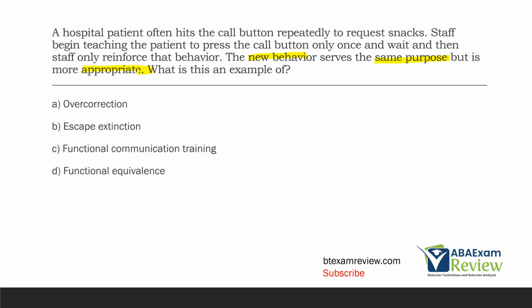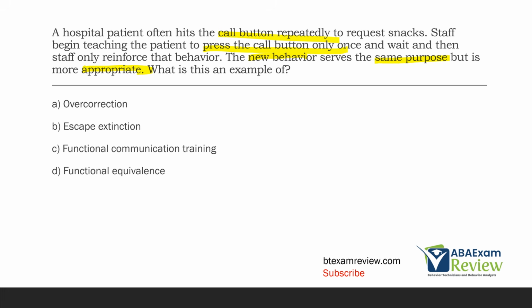If we take a behavior serving a function away, we need to replace that behavior with something else that will serve that function, or increase the behavior that's going to still meet that function. So if we're teaching a new behavior that serves the same purpose but is more appropriate for a patient who hits the call button too many times, and now they just want the patient to press the call button once, so pressing the call button once is going to meet the same purpose as repeatedly.